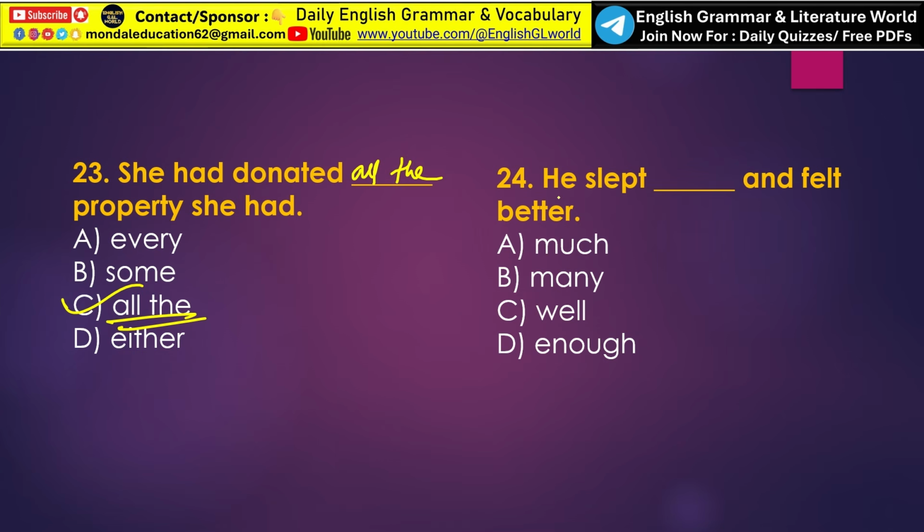So this is the last one. He slept dash and felt better. So this one is quite exceptional from the previous determiners. So here we have to use an adverb. So here we are not looking for a determiner. We need a word that describes how he slept. Adverb. Okay. So here he slept well and felt better. So option C, well, is the correct answer.